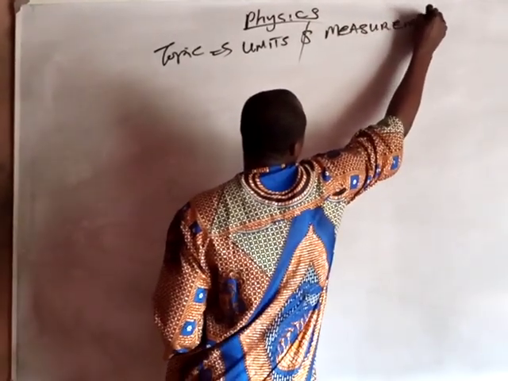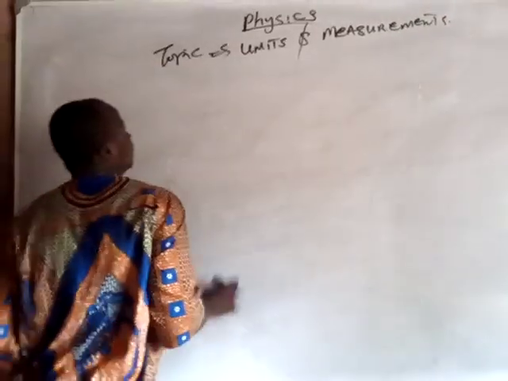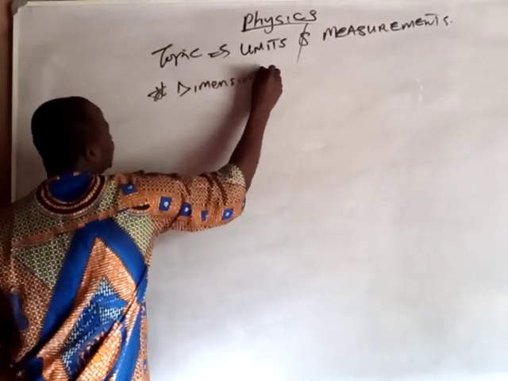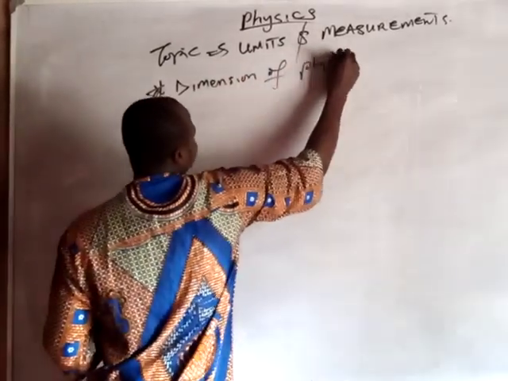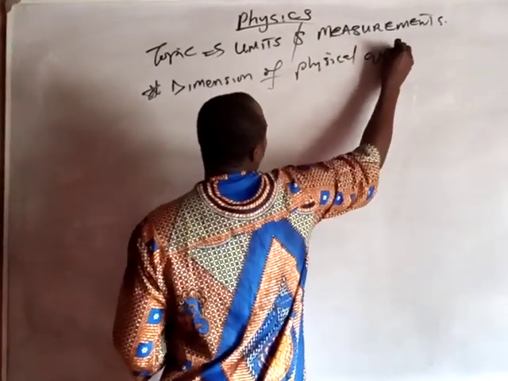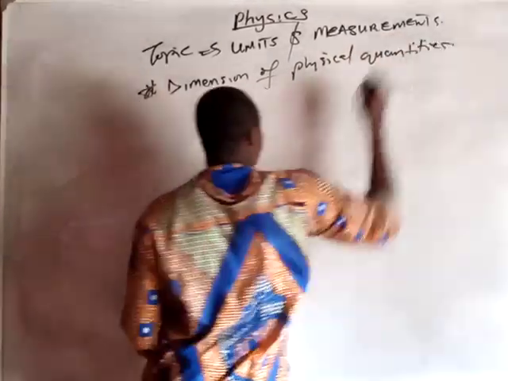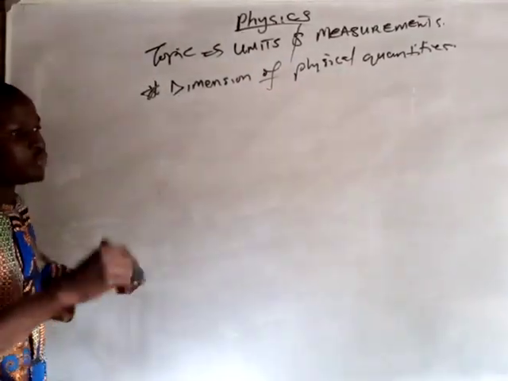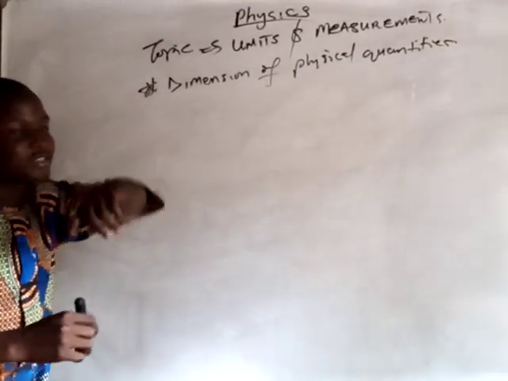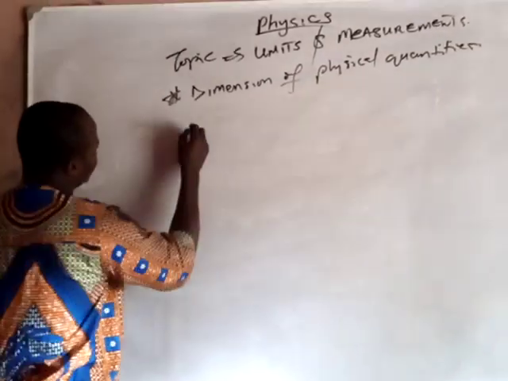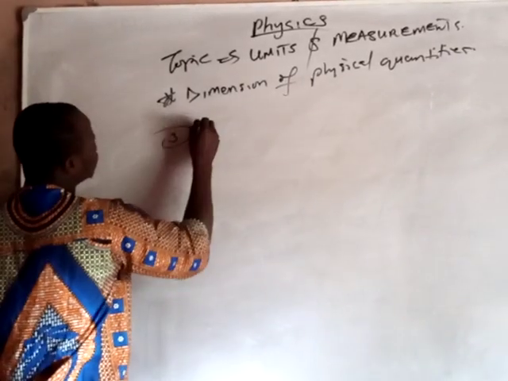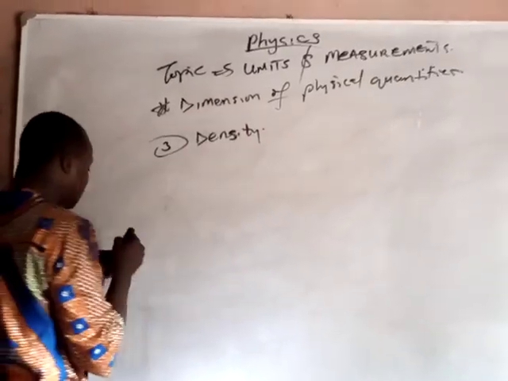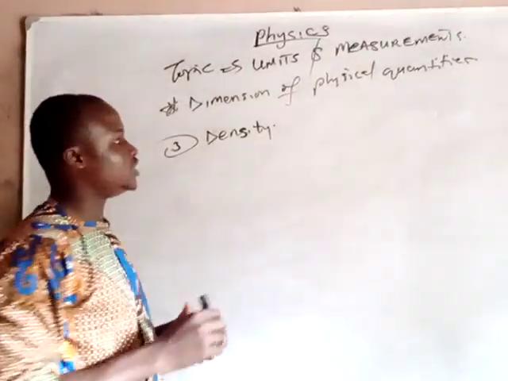Now, we are still on unit and measurements. We are still on dimension of physical quantities. Now we stopped on the velocity, right? Yes. We are going to start from number 3, density. How can we know the dimension of density?